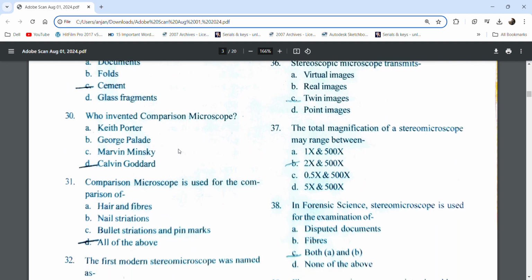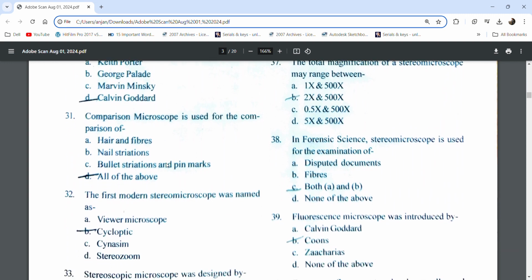Who invented the comparison microscope? Calvin Goddard. The comparison microscope is used for comparison of hair, fiber, nail extraction, bullet extraction, and pin marks.